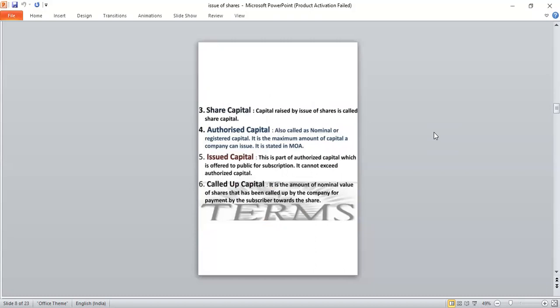What is meant by share capital? Capital raised by issue of shares is called share capital. Okay. And then authorized capital. What is meant by authorized capital? It's also called nominal capital or registered capital. The maximum amount of capital a company can issue. It is stated in the MOA, that is, Memorandum of Association.